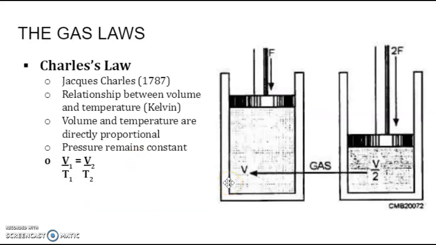Next, we have Charles's law, which is the relationship between volume and Kelvin temperature. It's very important that the temperature is in Kelvin. Volume and temperature are directly proportional, which is the opposite of what we just saw with Boyle's law, which means that as volume increases, temperature increases as well. If volume decreases, temperature is going to decrease. So instead of multiplying the first two conditions, we are dividing. So V1 over T1 equals V2 over T2.